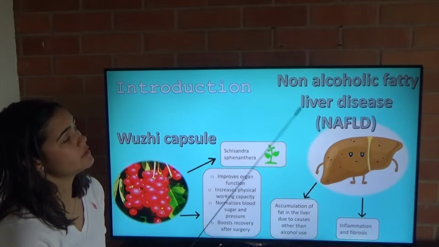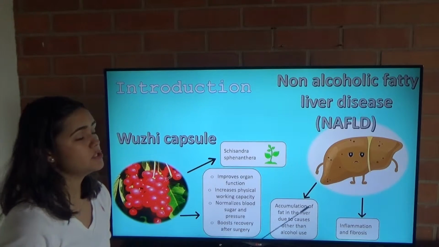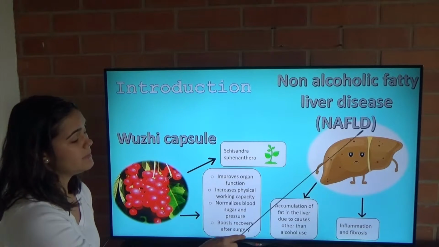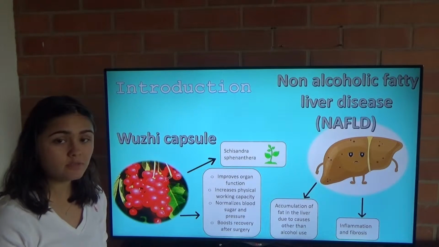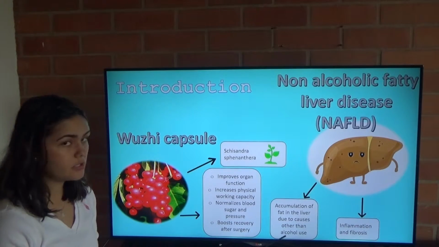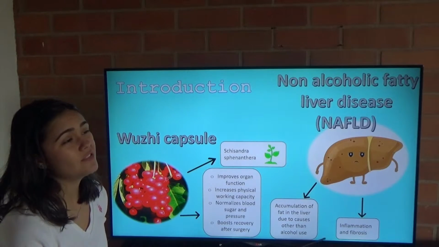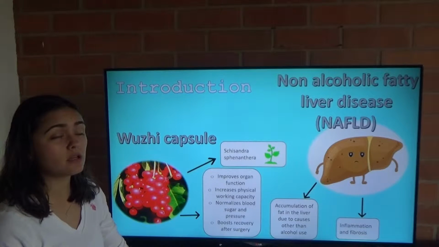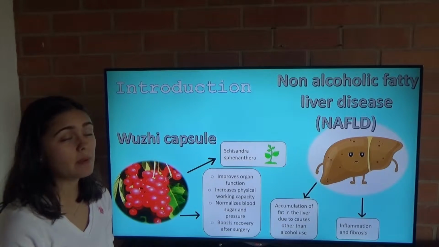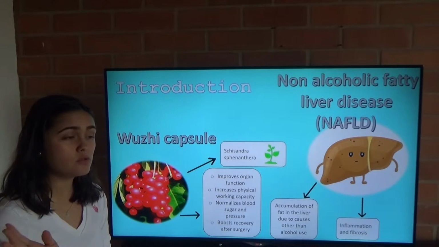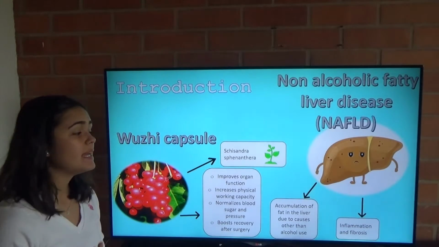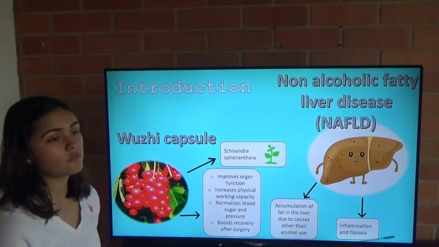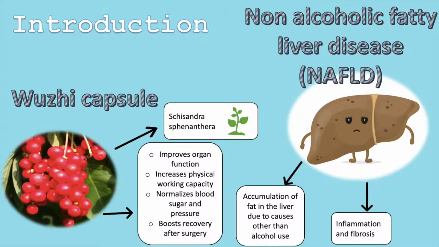On the other hand, we have the non-alcoholic fatty liver disease, which is going to be addressed from now on as NAFLD. This is an abnormal accumulation of lipids due to causes other than alcohol use. There are no specific causes, but of course there are some risk factors such as high cholesterol, hypertension, obesity, and all of those that conclude into metabolic syndrome. And the result of this disease is, of course, the accumulation of lipids, and that leads to inflammation and fibrosis of the liver.